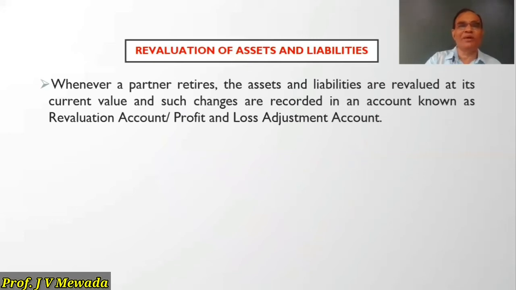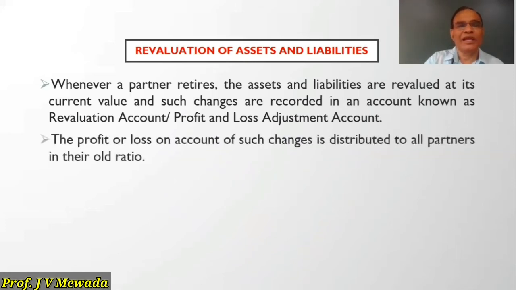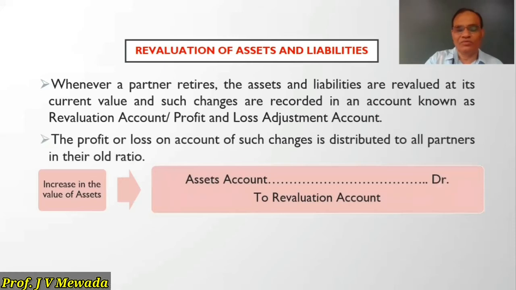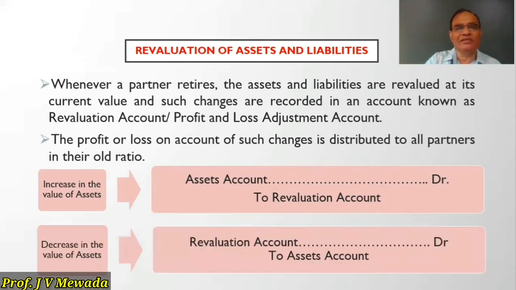As I told you, when a partner retires, the assets and liabilities are revalued at a current value, and such changes are recorded in an account which is known as a revaluation account or profit and loss adjustment account. The profit or loss on account of such change is distributed to all the partners in the old ratio. Now, if there is an increase in the value of an asset, then we have to pass the entry: asset account debit to revaluation account. If there is a decrease in the value of an asset, then revaluation account debit to asset account.